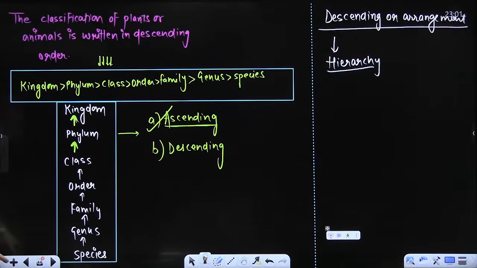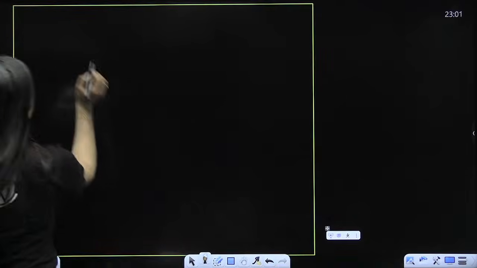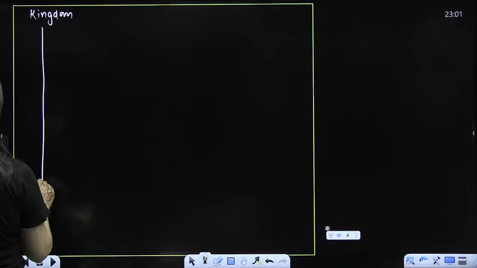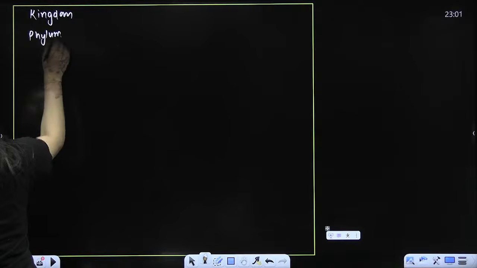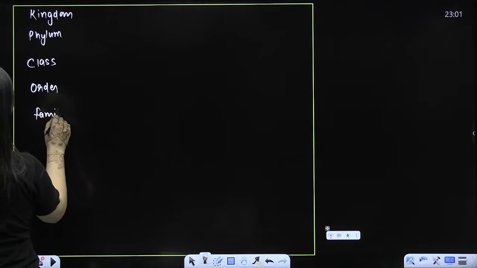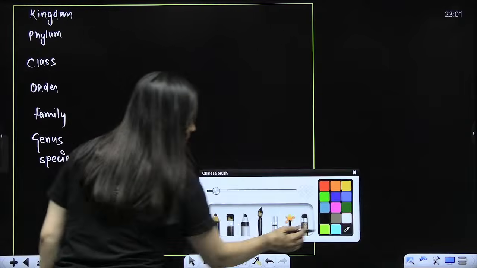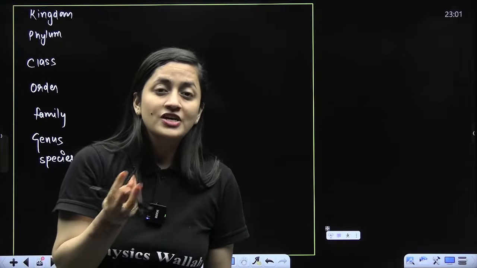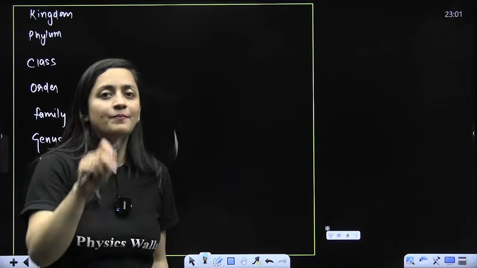Now we are going to write certain very, very important points. But before that, please pay attention. Kingdom to species. Again I will write: kingdom, phylum, class, order, family, genus or species. When you see kingdom Animalia, cockroach, lizard, butterfly, jellyfish, snake, tiger, all are placed in kingdom Animalia.